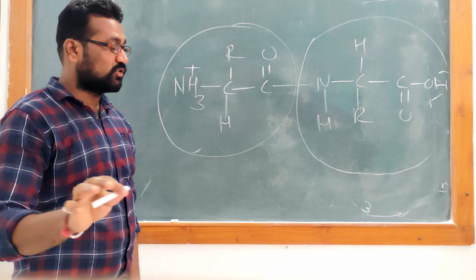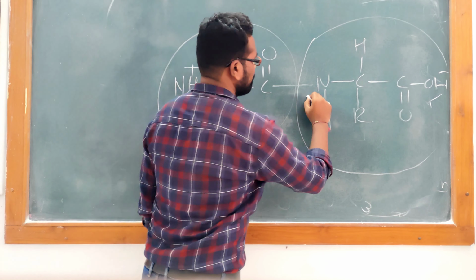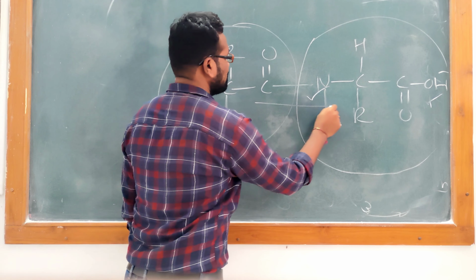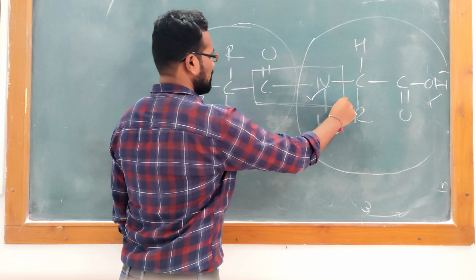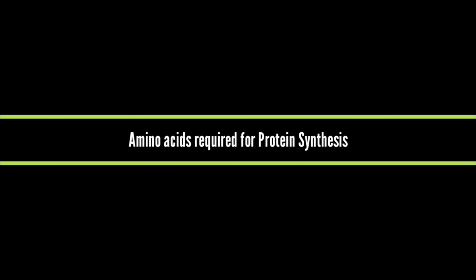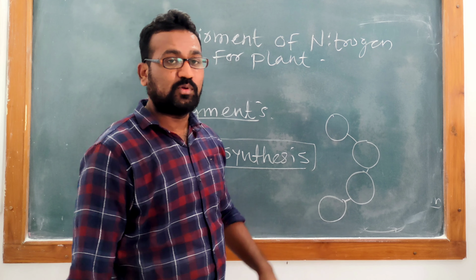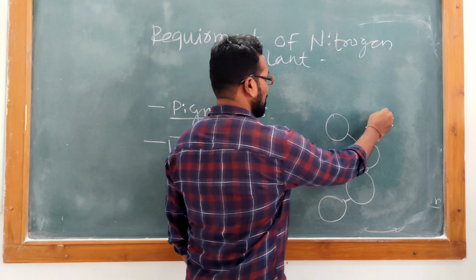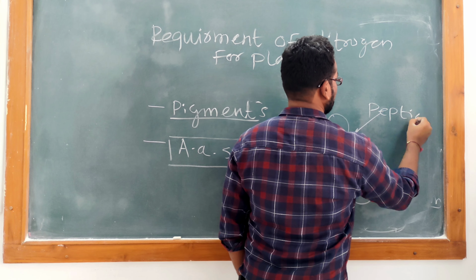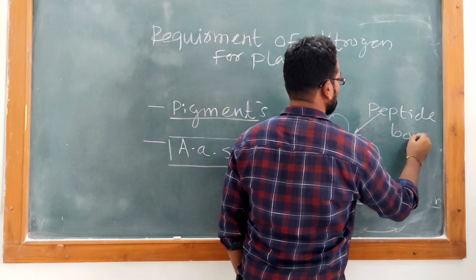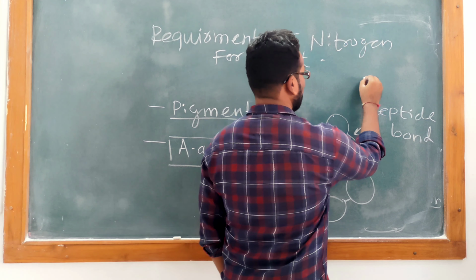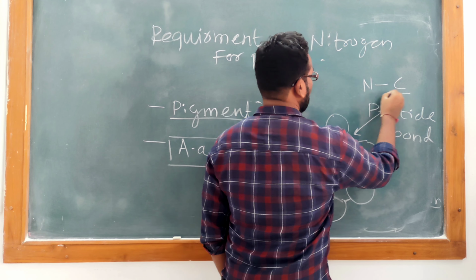These amino acids show the presence of this amino group. The point I want to highlight here is that the amino acids are joined together with this bond. This bond is the peptide bond. I have drawn four amino acids here. Each amino acid is bonded by a peptide bond. This peptide bond is always present between nitrogen and carbon.